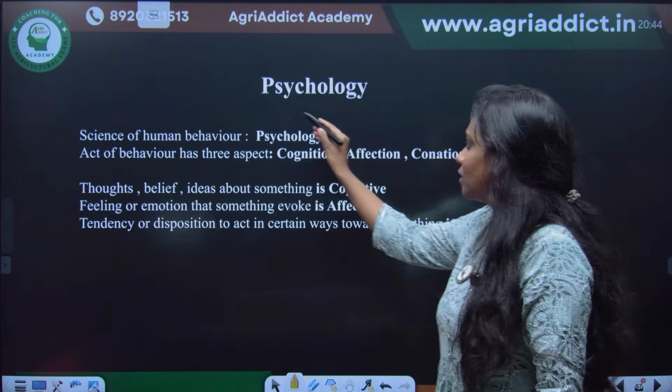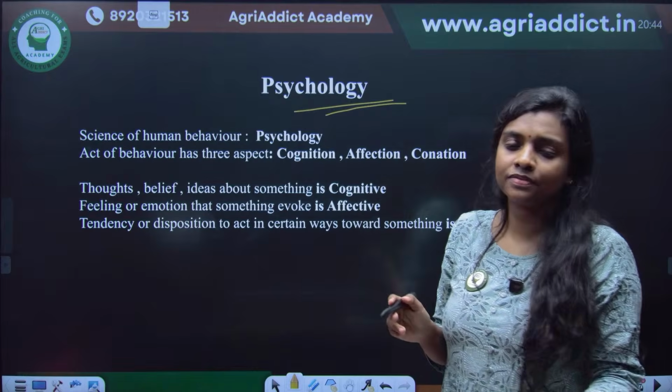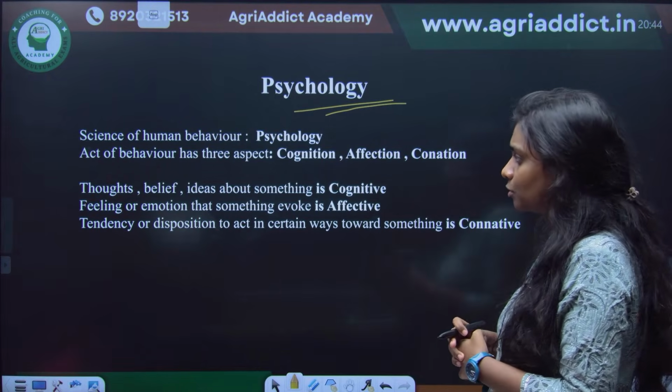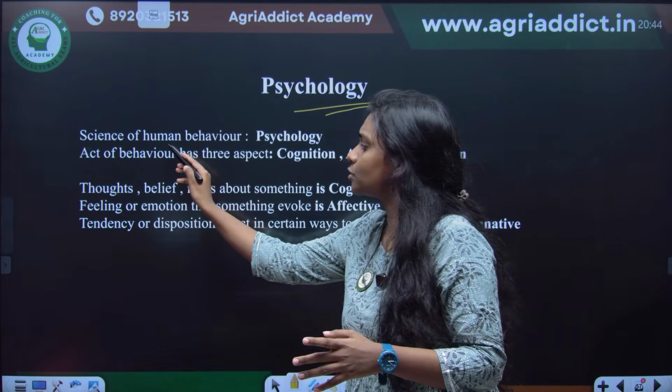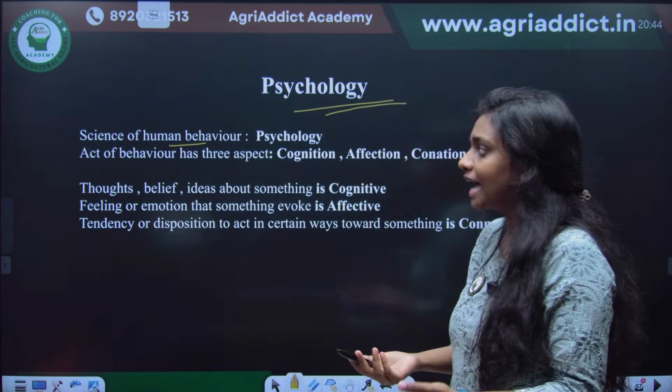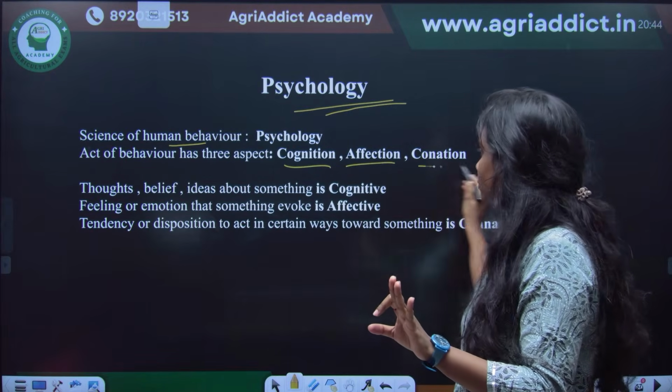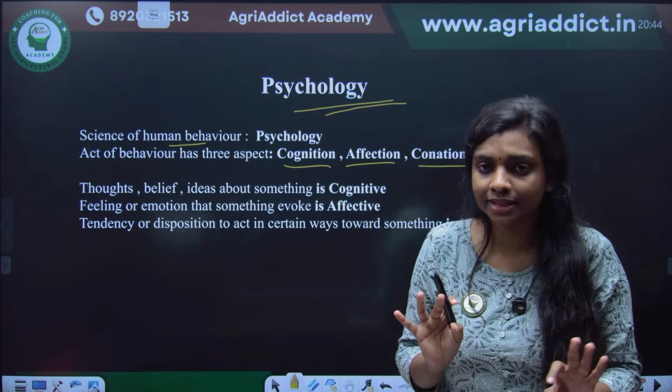Then about psychology. Psychology, I don't think that many questions will be coming. About leadership also, it's not that important like the other portions. Okay, psychology is basically the science of human behavior, and there are three aspects for it: cognition, affection, and conation. Just think about three things.